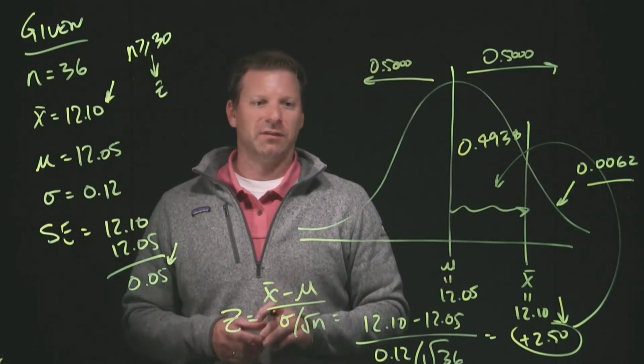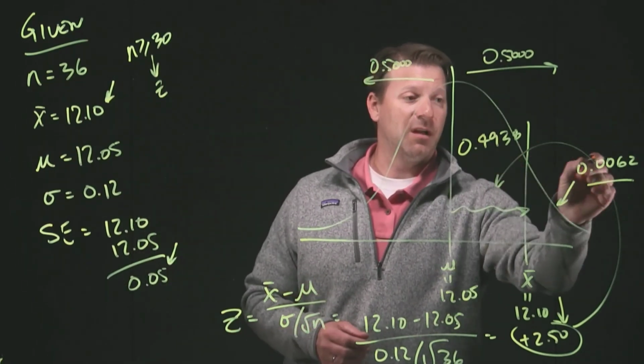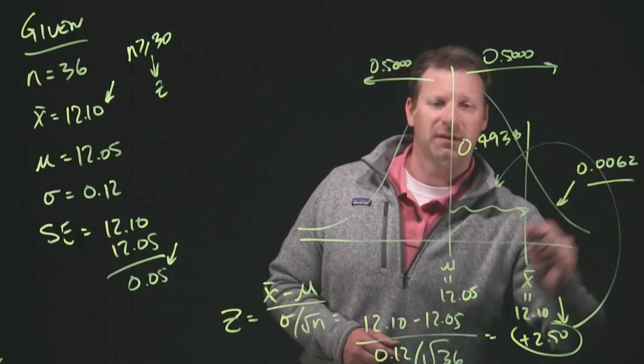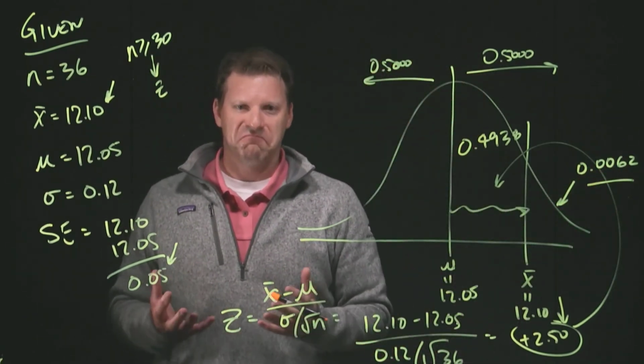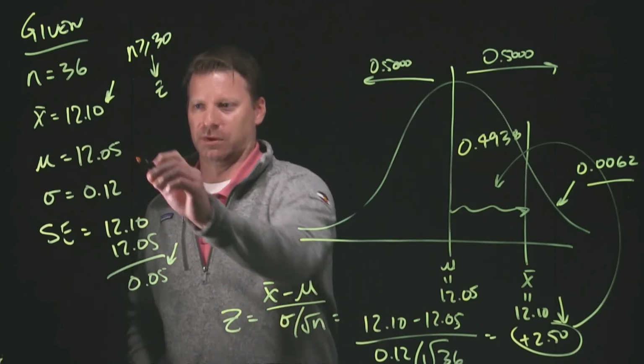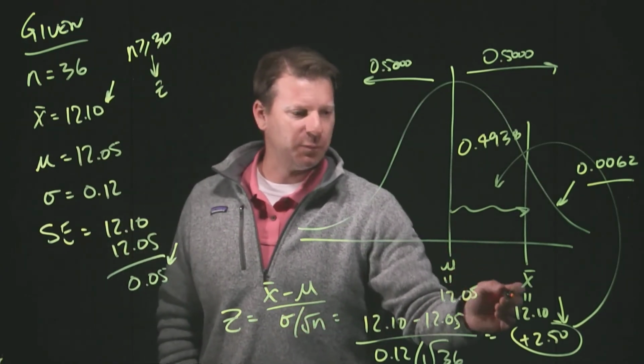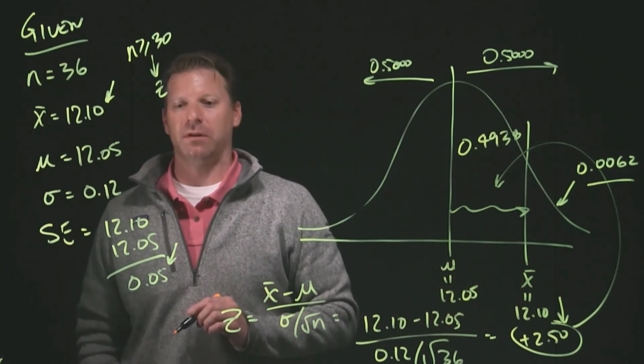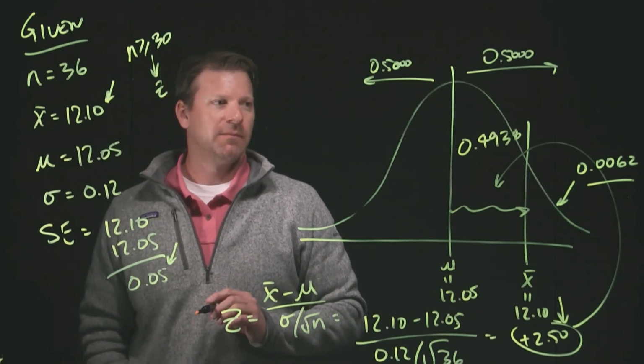Basically, what this tells us when we look at these specific numbers is that there's less than a 1% chance that we're filling the bottles appropriately, in that, statistically speaking, we would not expect to see this 12.10 ounces.